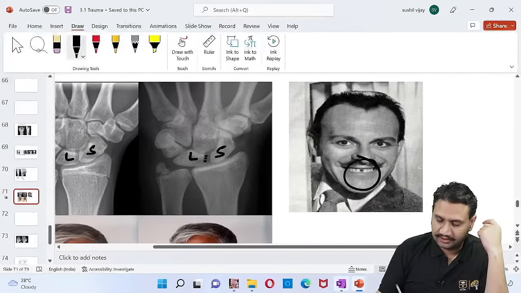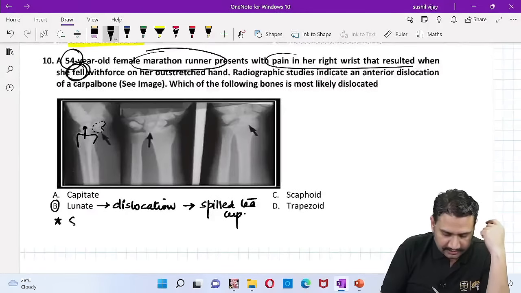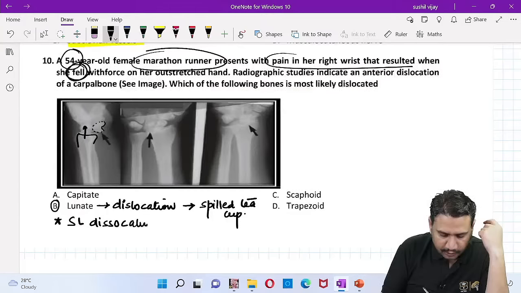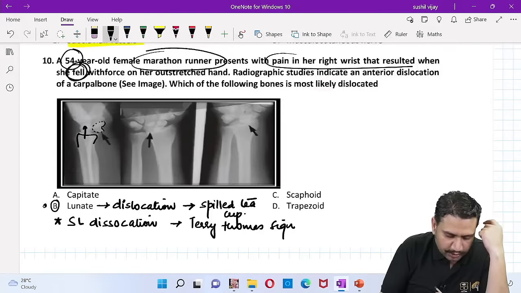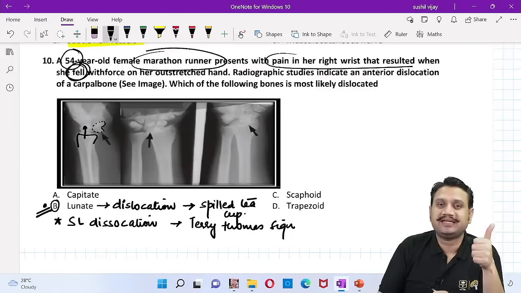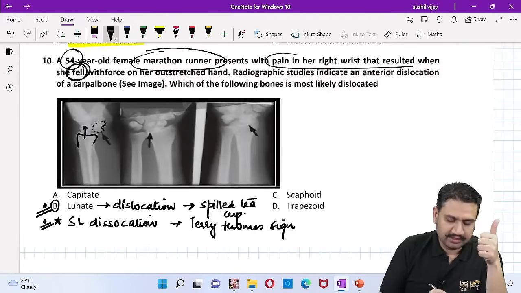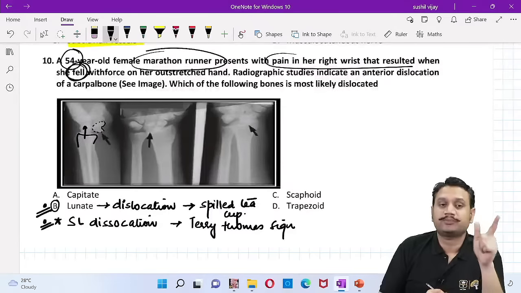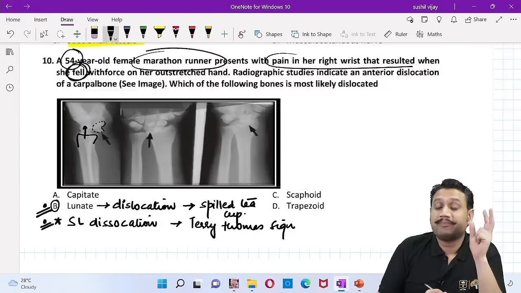No, this is what you call the Terry-Thomas sign. So please note it down. The scapholunate dissociation, the scapholunate going away from each other, it is known as what? The Terry-Thomas sign. Okay, Terry-Thomas sign. So 3 things I told you. One, about dislocation, spilled teacup sign. Second, I told you is the scapholunate dislocation, Terry-Thomas sign. And third, I told you is perilunate dislocation.